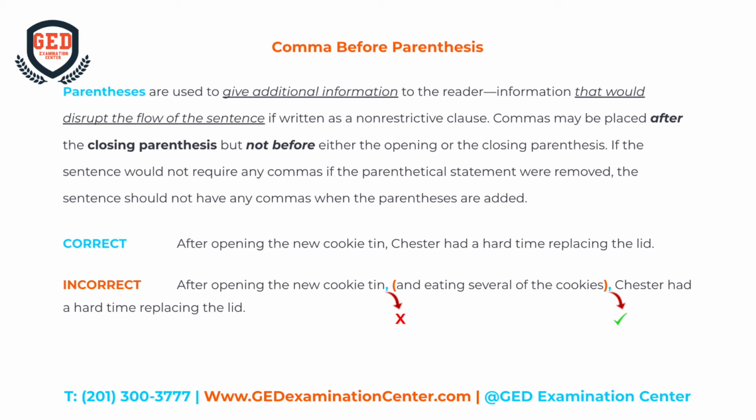Take a look. "After opening the new cookie tin, Chester had a hard time replacing the lid." "After opening the new cookie tin (and eating several of the cookies), Chester had a hard time replacing the lid." Now compare this to the incorrect statements.